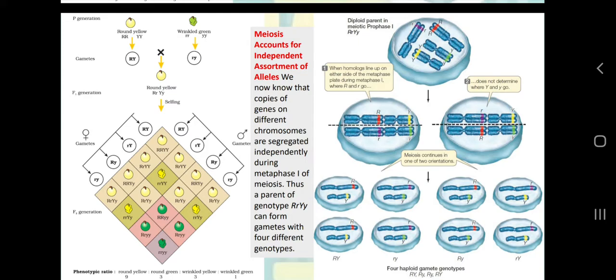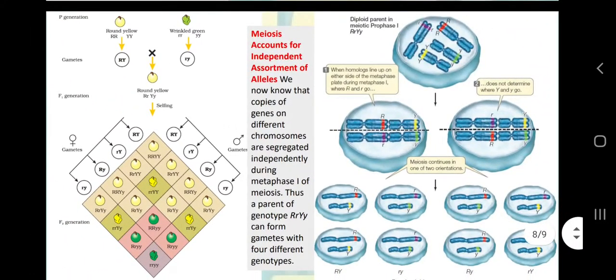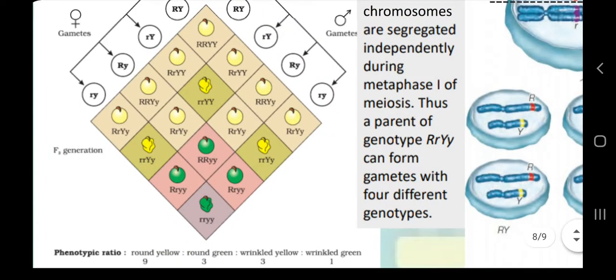If these 2 genes for seed shape and seed color are located on different chromosomes, as you can see in these diagrams, then we are having different combinations of gametes, and because of that we are having different types of phenotypes. In this case, 4 types of phenotypes: rounded yellow seeds, rounded green seeds, wrinkled yellow seeds and wrinkled green